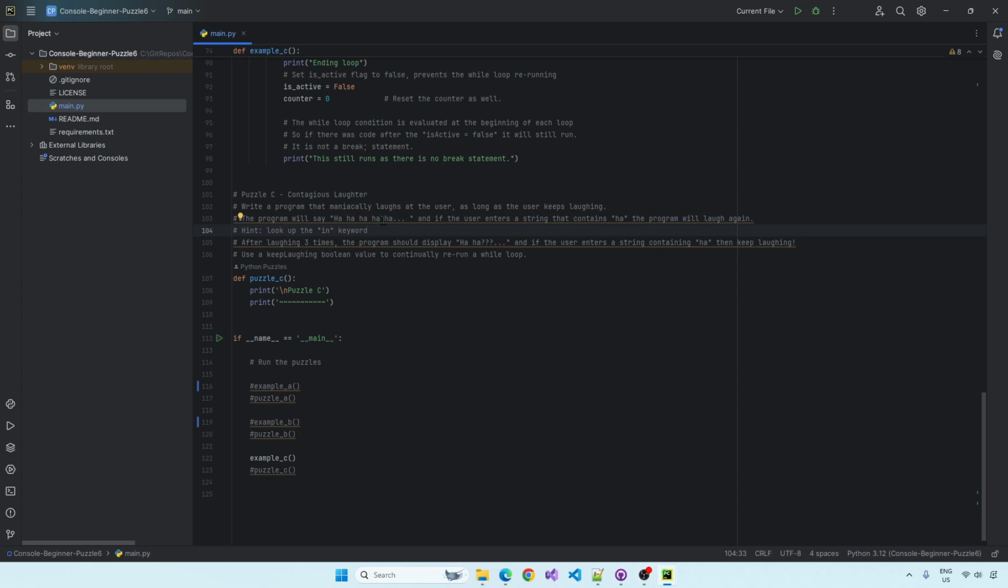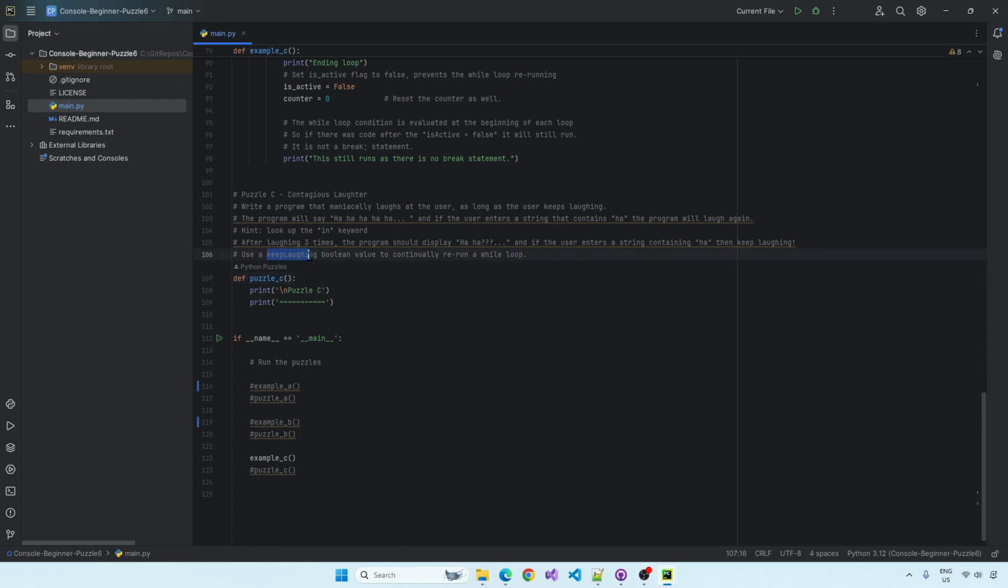Because we don't know how many times the user is going to type in ha. They might type it in once or 7 times. Either way, we want to match it. So maybe research the in keyword. After laughing 3 times, the program should display a ha ha question mark. So that's going to be an if condition inside the while loop, right? And if the user enters a string containing ha, then keep on laughing.